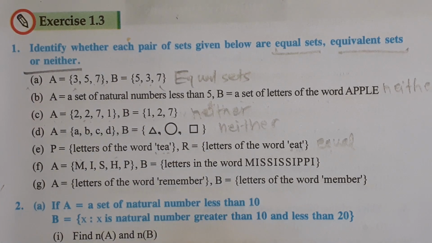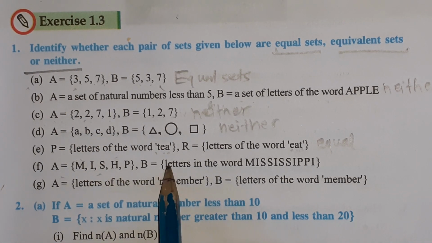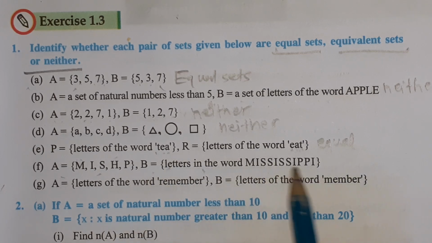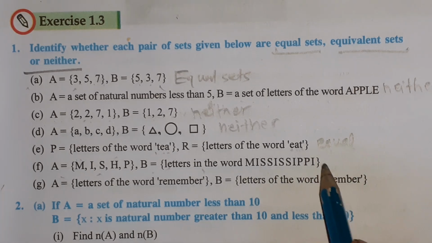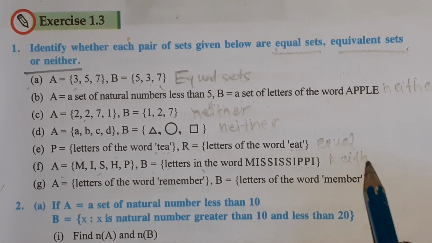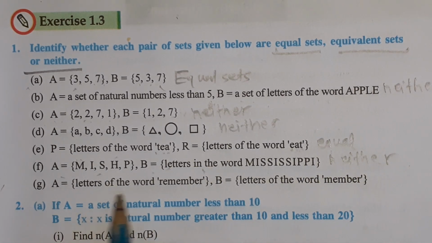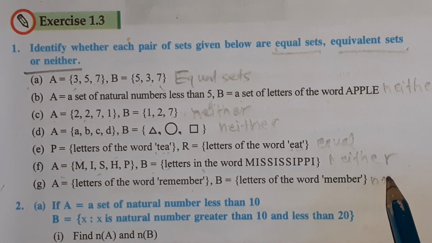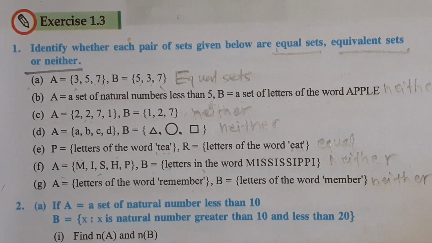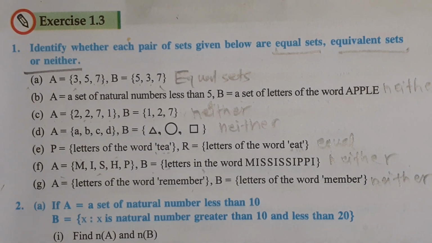Next one: A equals this and B equals letters of the word Mississippi. That is neither. Number G: letters of the word remember and letters of the word member. That is also neither. There is no such condition to be equal sets or equivalent sets as well.